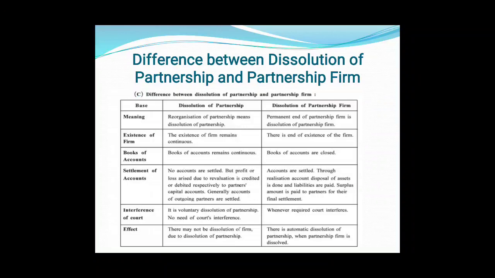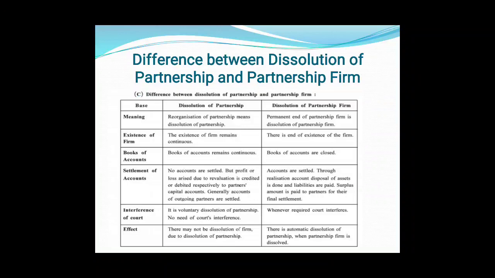Third, books of account. Books of accounts remain continuous in case of dissolution of partnership, and in case of dissolution of partnership firm, books of accounts are closed. Fourth, settlement of account. No accounts are settled, but profit or loss arising due to revaluation is credited or debited separately to partners' capital accounts. Generally, accounts of the outgoing partner are settled in case of dissolution of partnership. We have already seen this in the chapter on retirement.